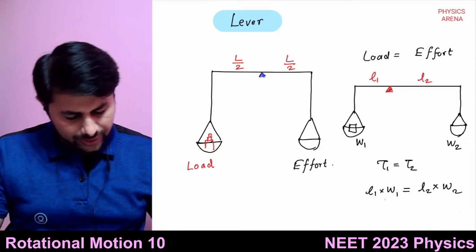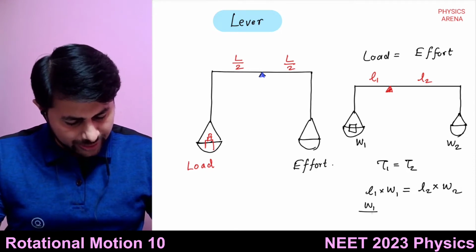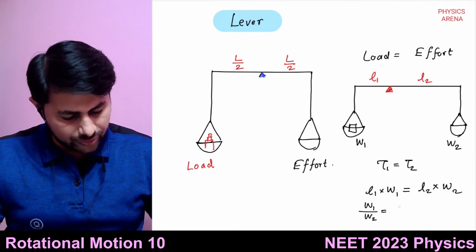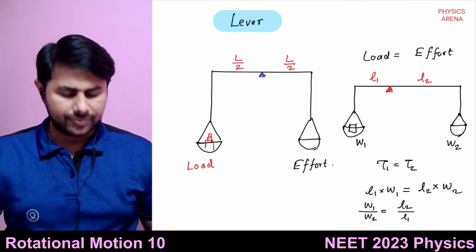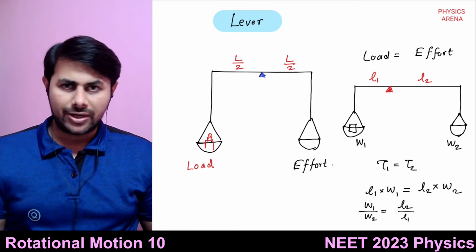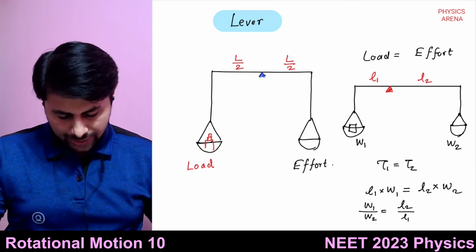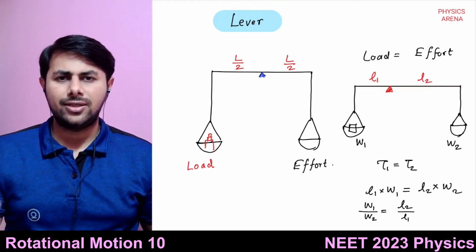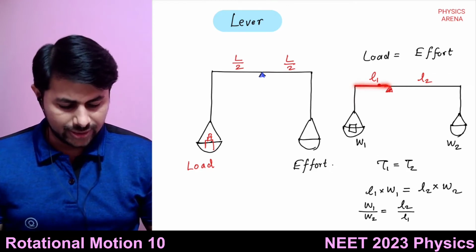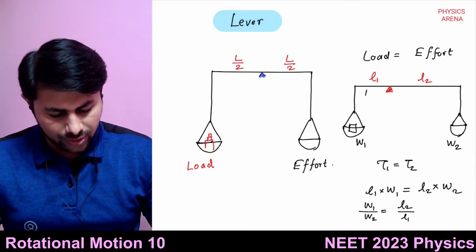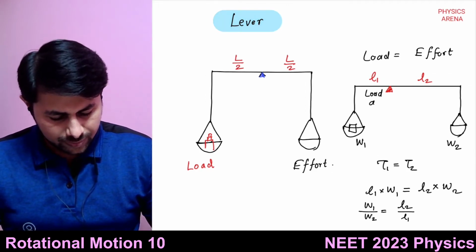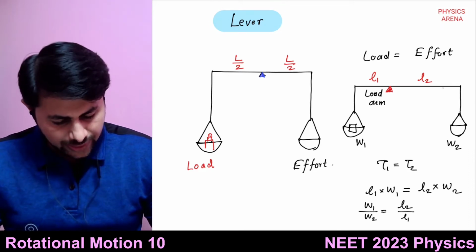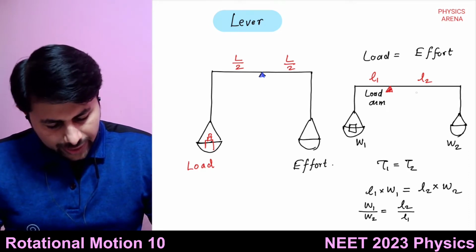So now you can see that W1 divided by W2 is equal to L2 upon L1. This length is known as the load arm, and this length is known as the effort arm.